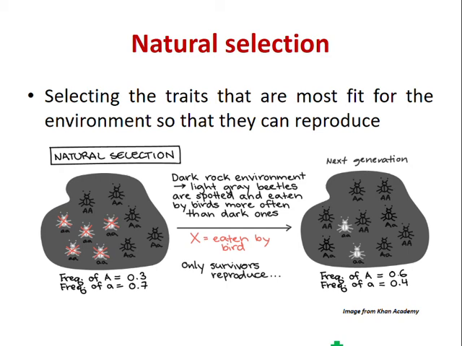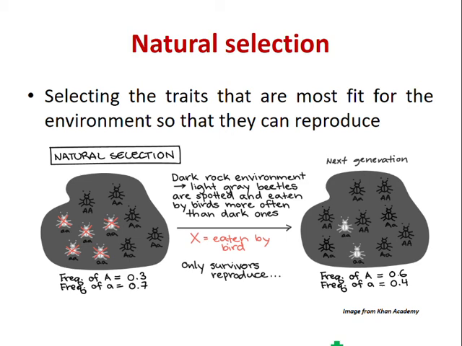Natural selection. So finally, the most famous mechanism of evolution. I talked about this a little bit in the previous video, but let's go through it one more time. Natural selection occurs when one allele or combination of alleles of different genes makes an organism more or less fit, that is, able to survive and reproduce in a given environment. If an allele reduces the fitness of that individual or organism, its frequency will tend to decrease from one generation to the next.